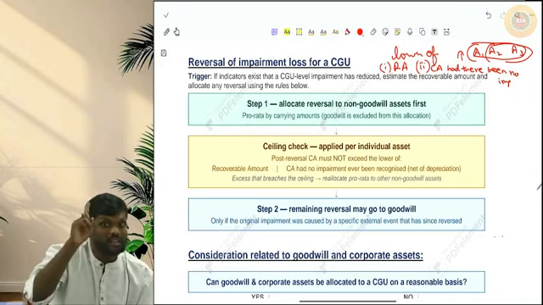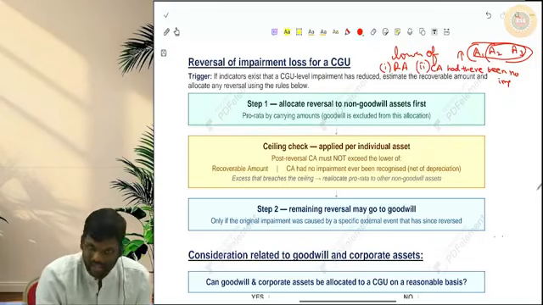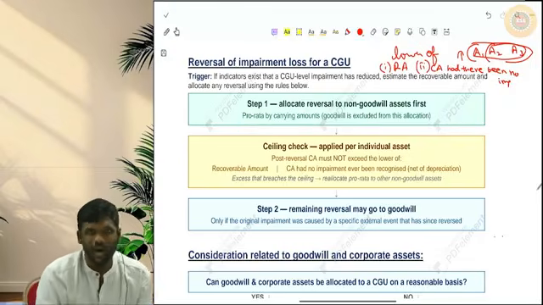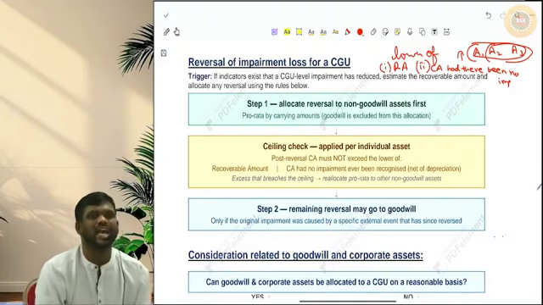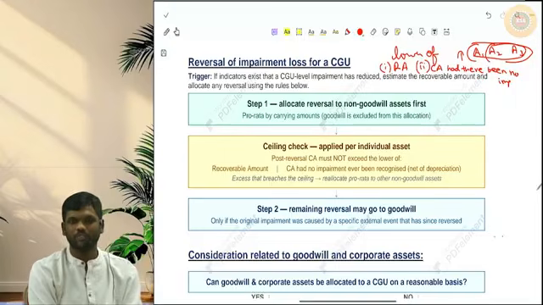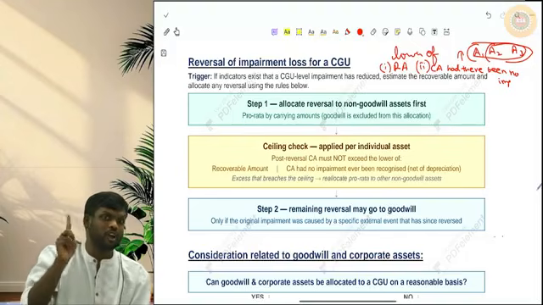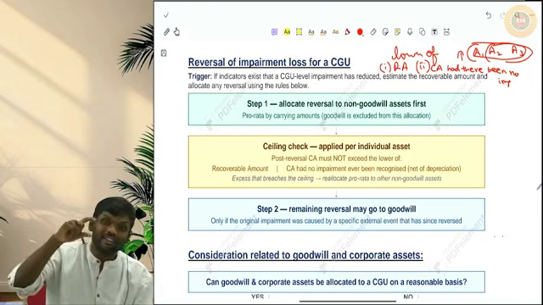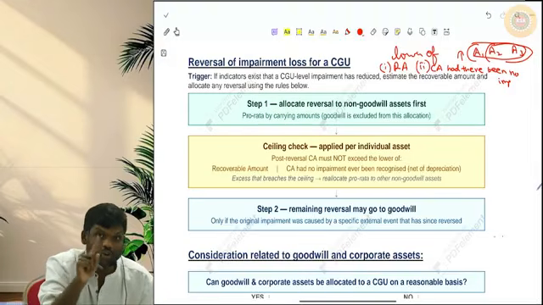For charging impairment loss, first hit goodwill, then allocate it across other assets. Extra loss should be allocated across other assets in the ratio of their carrying amounts. After charging the impairment loss, the revised carrying amount should not go below the highest of value in use of that asset, NSP of that asset, and 0. At the time of reversal of impairment loss, first you should not reverse for goodwill, you should reverse for assets other than goodwill. Then if there is still any excess reversal, first reversal should happen to other assets in the ratio of their carrying amounts.